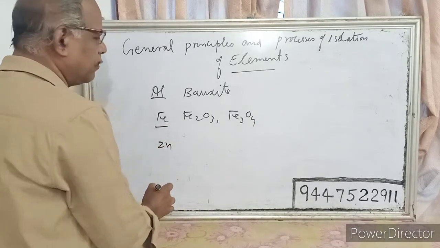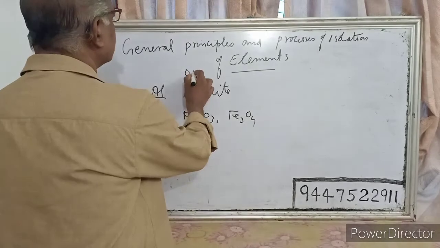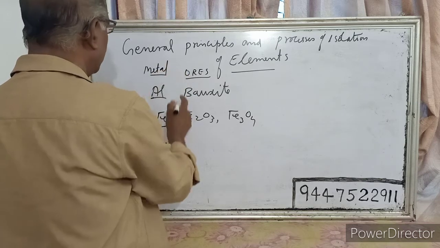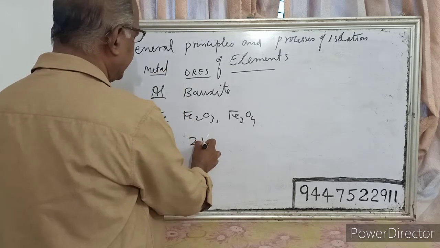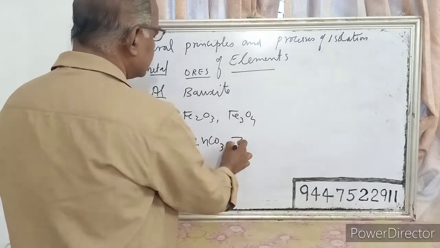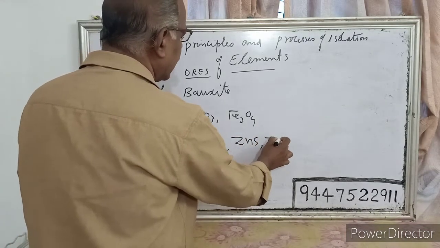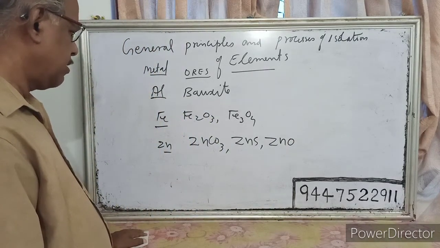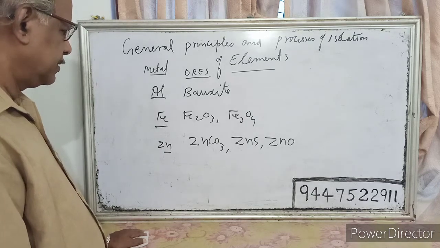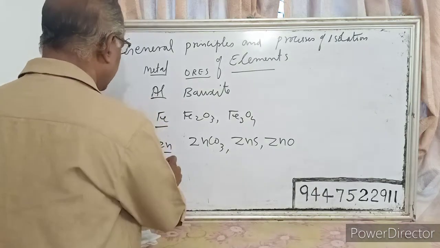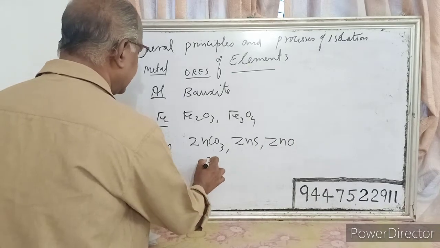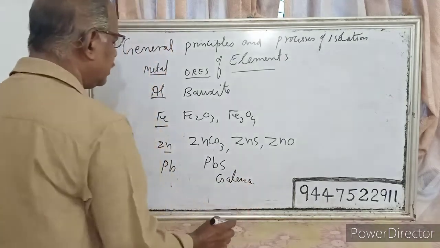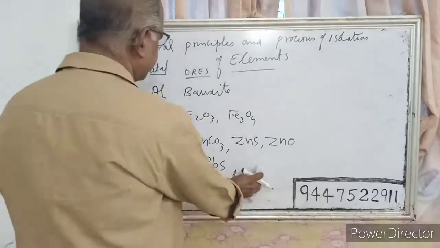Then coming to zinc, the important ores of zinc are calamine, zinc carbonate, then zinc blende, zinc sulfide, and zincite, zinc oxide. Then coming to lead, the important ore is lead sulfide, PbS, called galena.